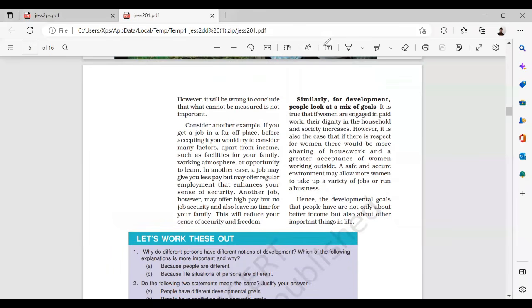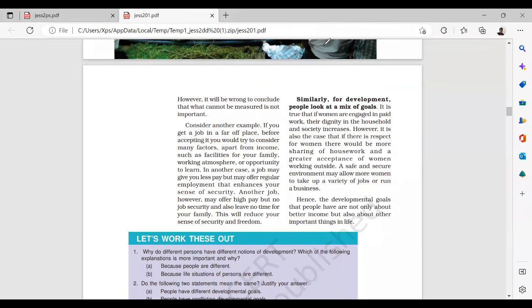So consider another example. If you get a job in a far off place, before accepting it, you would consider many factors apart from income, such as facilities for your family, working atmosphere, or opportunity to learn. In another case, a job may give you less pay but may offer regular employment and enhance your sense of security.